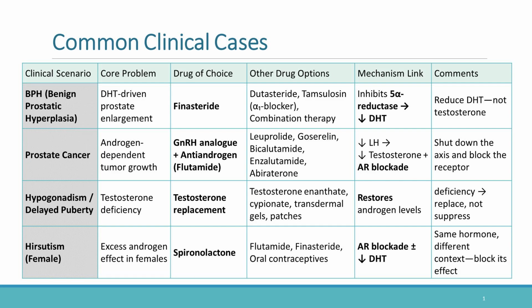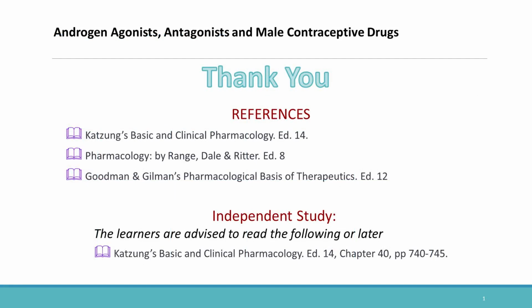In hypogonadism or delayed puberty, the problem is hormone deficiency, so the correct strategy is hormone replacement rather than suppression. In female hirsutism, excessive androgen action is blocked using drugs such as spironolactone or finasteride.